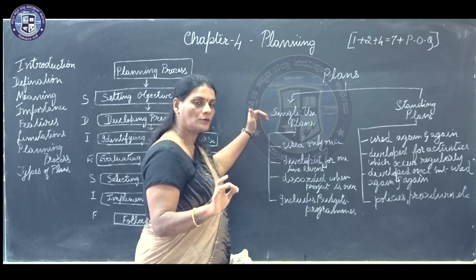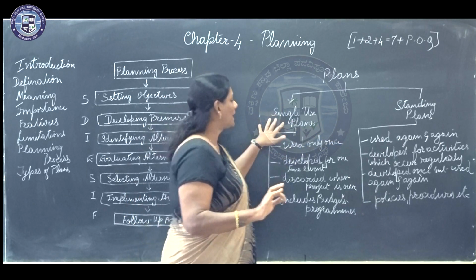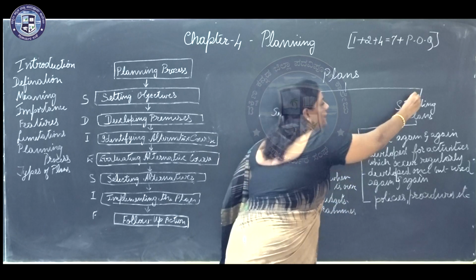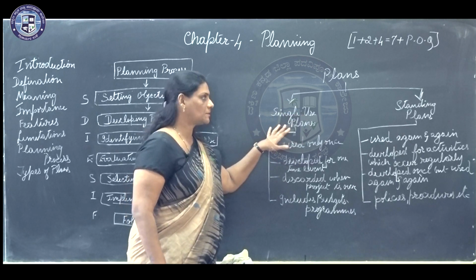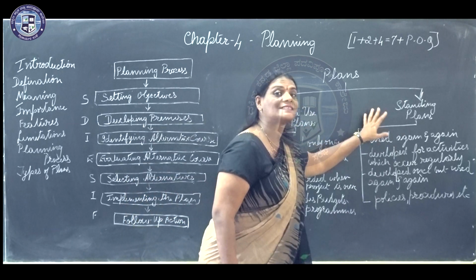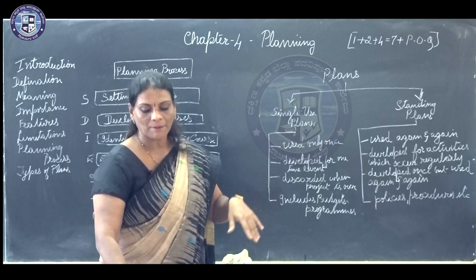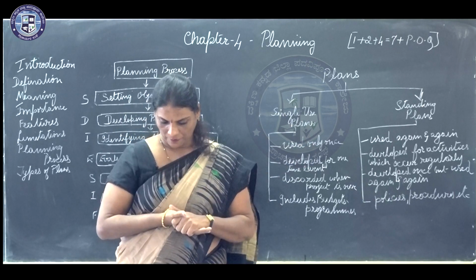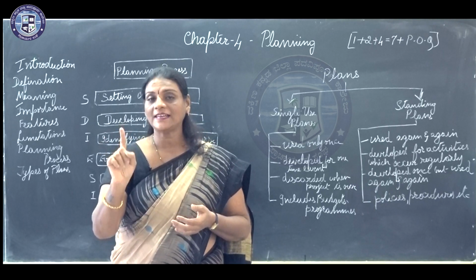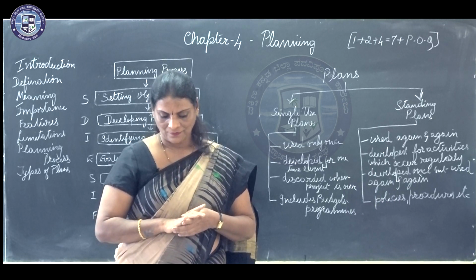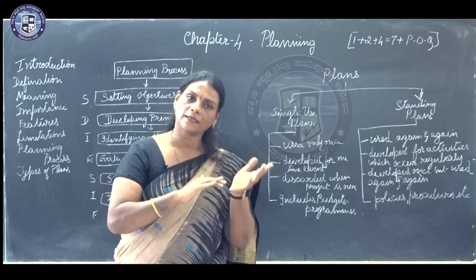After that, we have to go into the bifurcation of the types of plans. Basically, the plan is broadly divided into 2. The first one being single use plans, and the second one being standing plans. These are the major heads: single use plans and standing plans. Now, what is a single use plan? A single use plan is developed for a one-time event or a project, okay? It may be an event or a project.